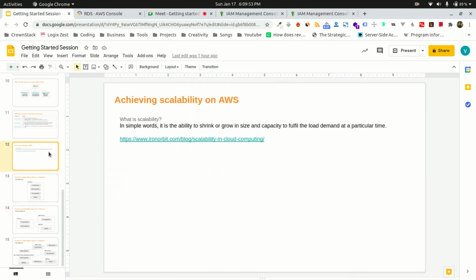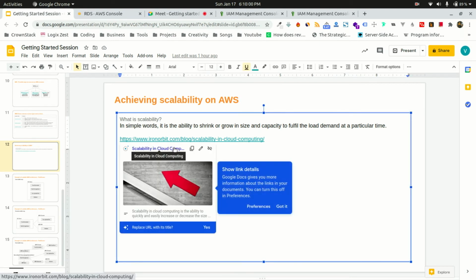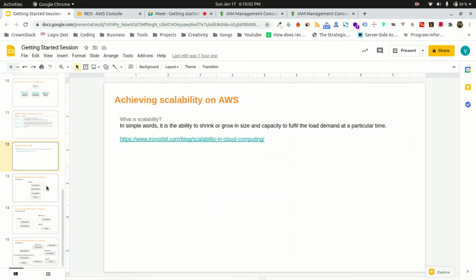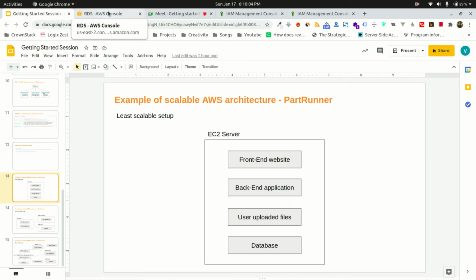Okay. The other point I wanted to highlight is scalability. For scalability, I have mentioned this article. You should go and read this article once. So let's see how we can architect our AWS to achieve scalability.